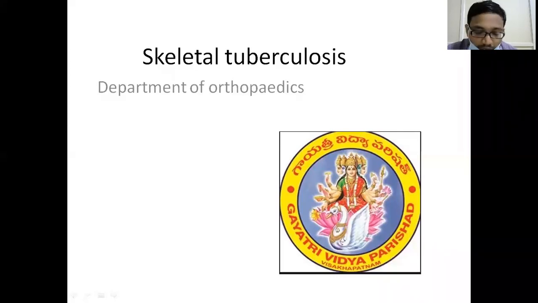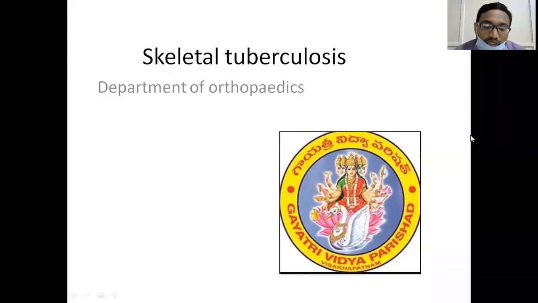I will be talking about other forms of tuberculosis in rare sites, that is tubercular osteomyelitis, which is rare. Joint tuberculosis is very common. Of course, spine tuberculosis includes the joint also, but in tuberculosis of the skeletal system, spine tuberculosis is followed by hip tuberculosis, followed by knee joint involvement.